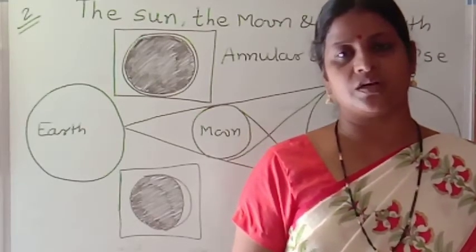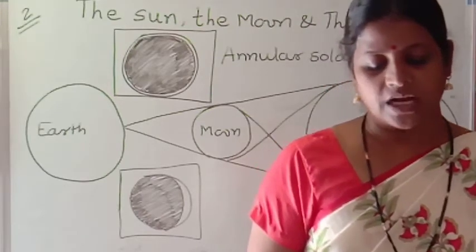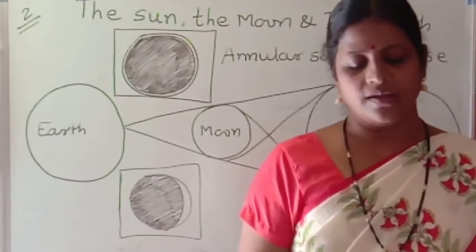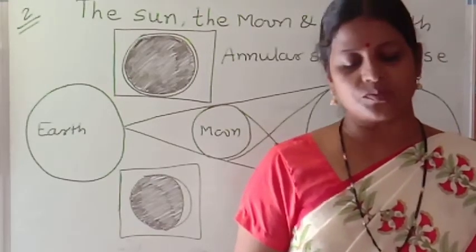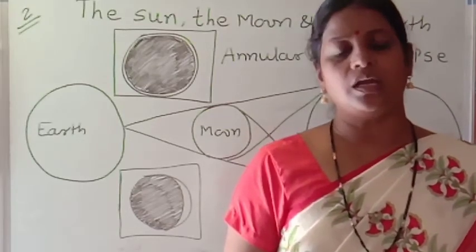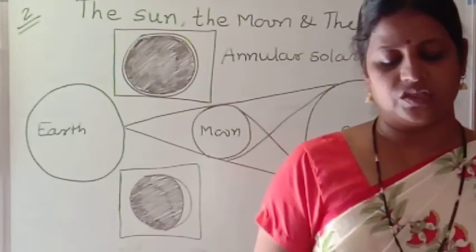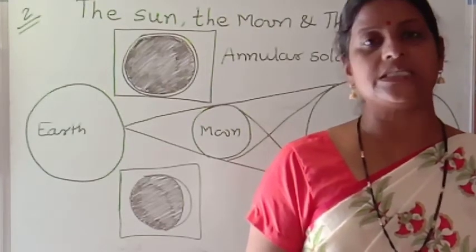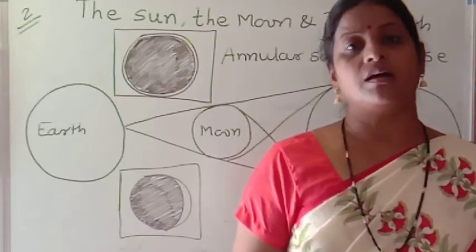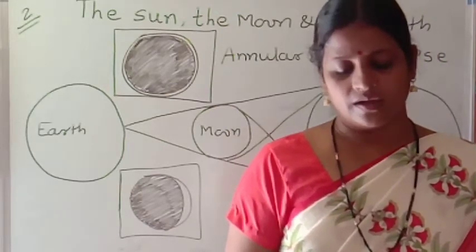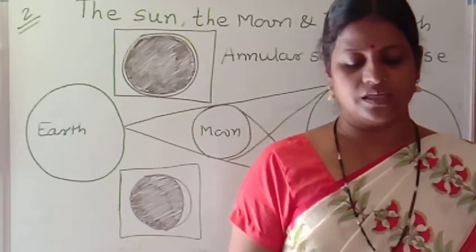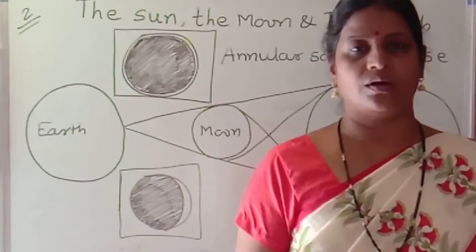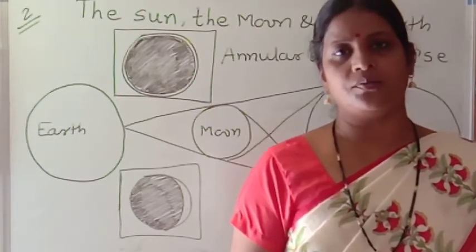This is called annular eclipse. Figure 2.6. Annular eclipse is a rare phenomenon.